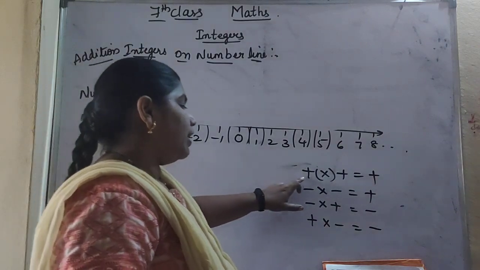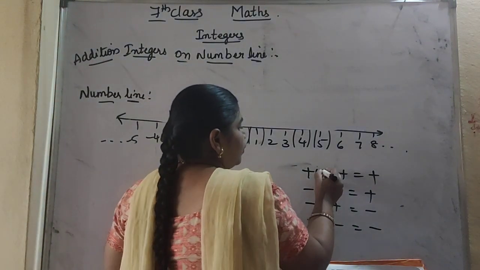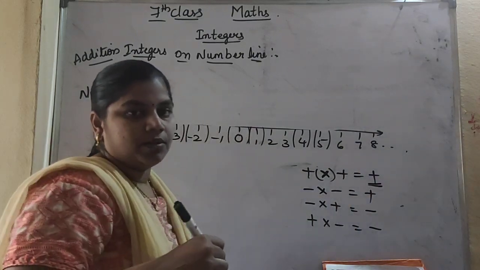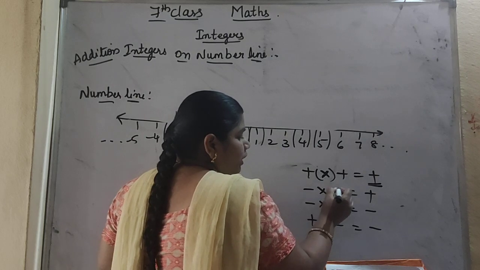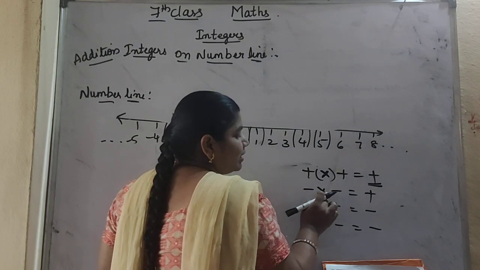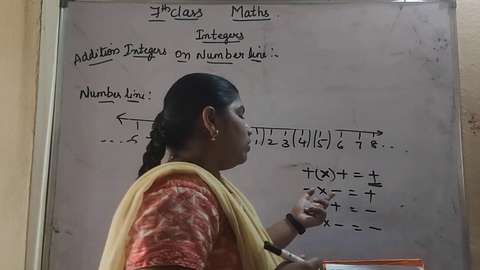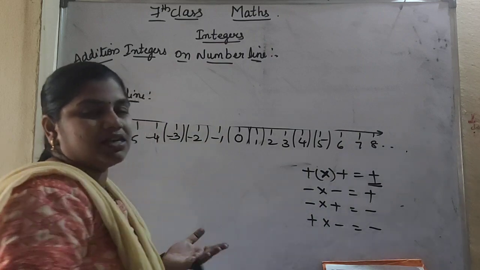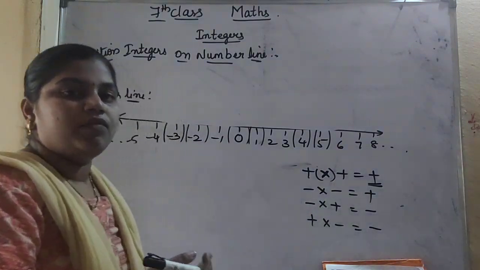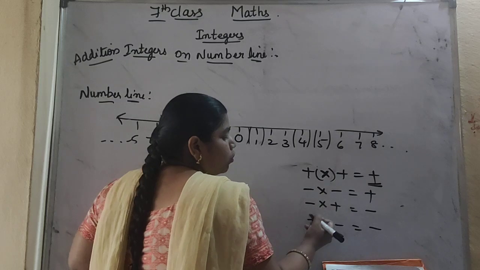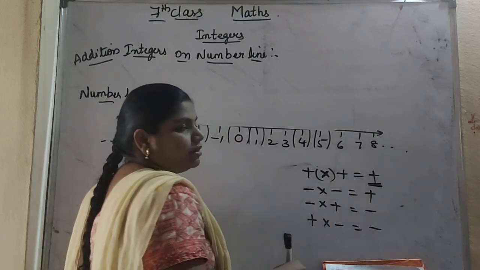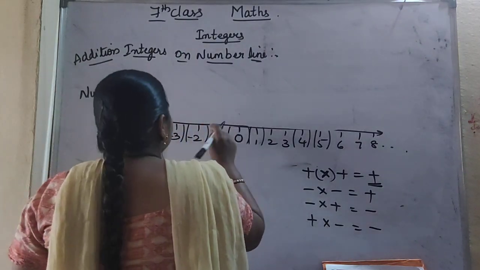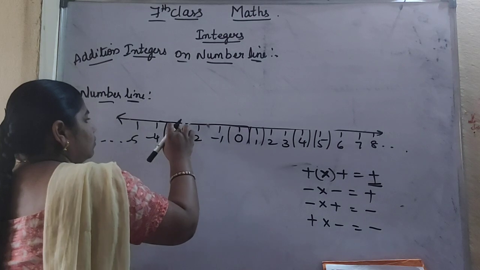So if you are multiplying any two equal signs, always the result will be plus. In the same way, minus and minus are two equal signs, we are multiplying, so always the result will be plus. If you are multiplying two opposite signs, plus and minus, in the same way minus and plus, always the result will be negative. So we will add this and see on a number line. How to do addition on a number line, we will see now.